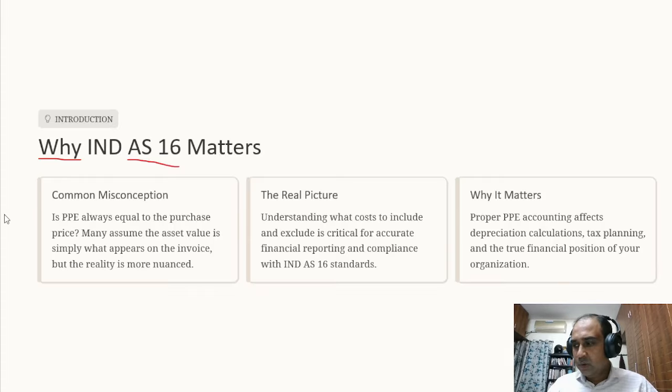So, what we'll be discussing in this standard is, one, the recognition criteria. When we do a transaction or when we purchase something, whether that qualifies as an asset, whether that meets the recognition criteria, that will be discussed in this standard. When we purchase an item, what are the costs that can get into the valuation of property, plant, and equipment? At what value we should capitalize the asset? That will be discussed in this standard.